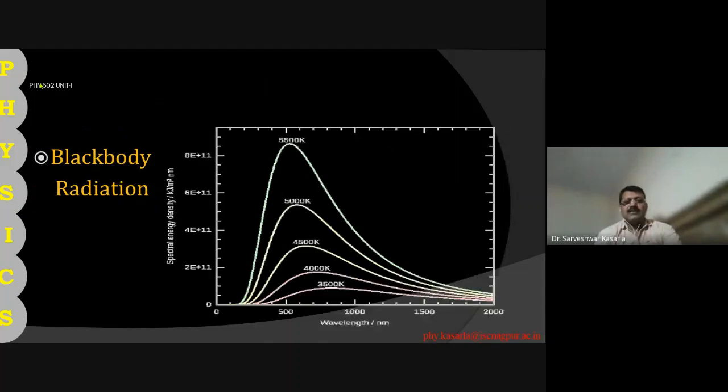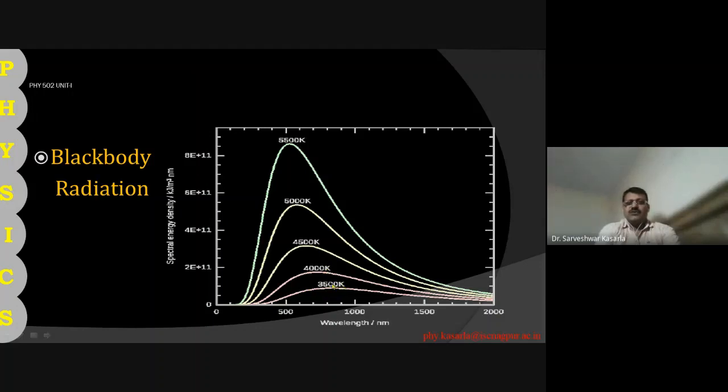Black body radiation can be shown like this. Along the y-axis, it is the energy emitted per unit area, that is energy density, and on the x-axis it is wavelength. So this is the curve of black body radiation. At different temperatures these curves are arranged. This is 5500 Kelvin, 5000 Kelvin, 4500 Kelvin, 4000 Kelvin, and 3500 Kelvin.